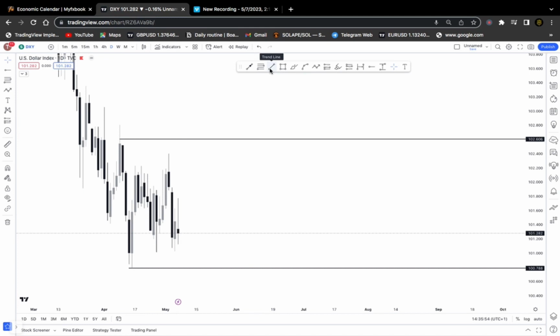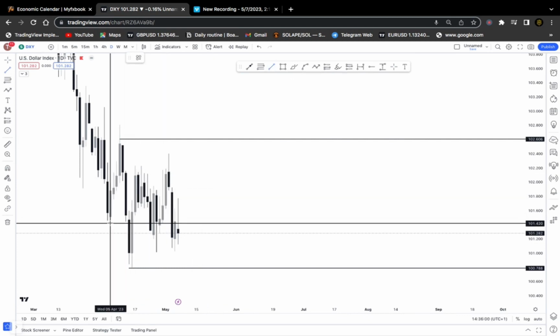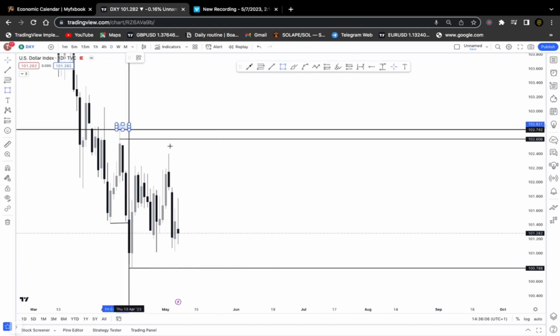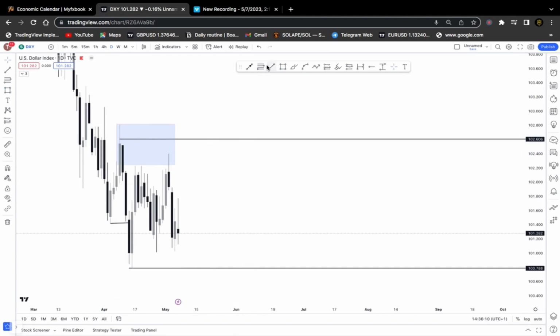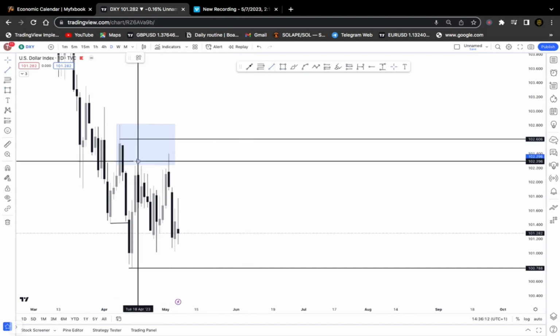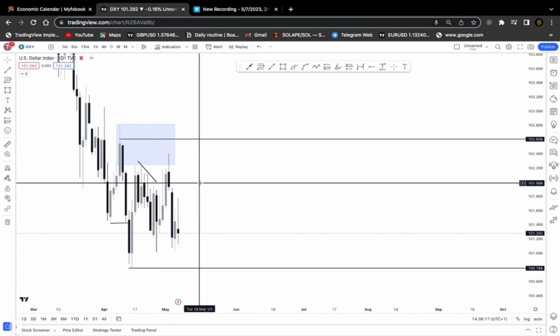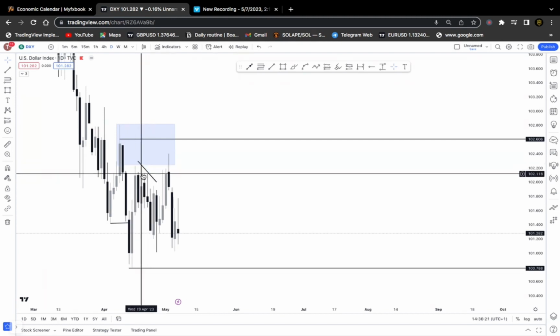Okay, so we are actually in a range, but inside that range we can identify some price action happening. Inside the range, we will understand that a break of structure has been formed at this level, and a supply zone was created at the top there, which led to a liquidity sweep, which was what I said we expected to happen last week.